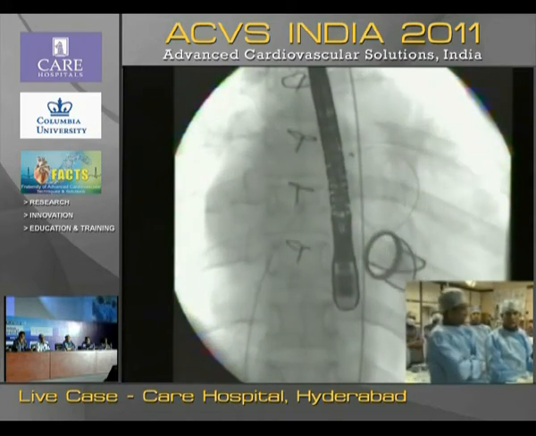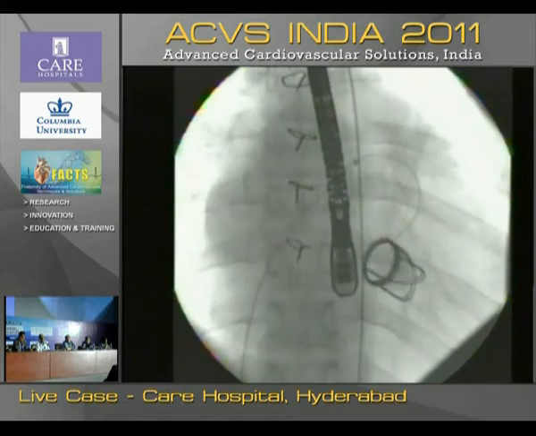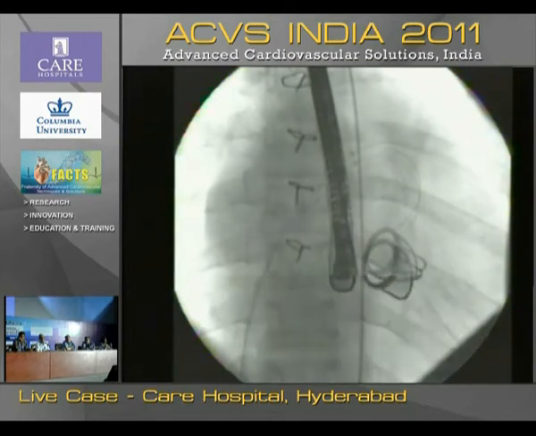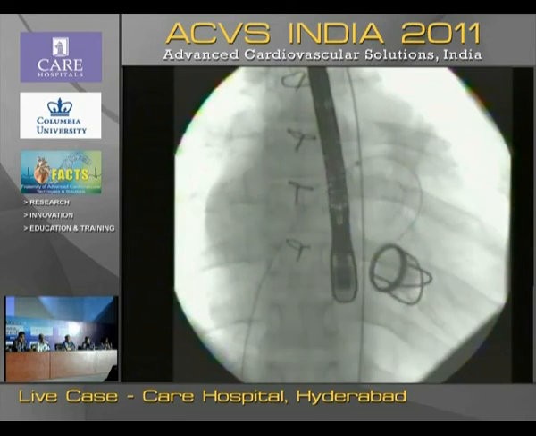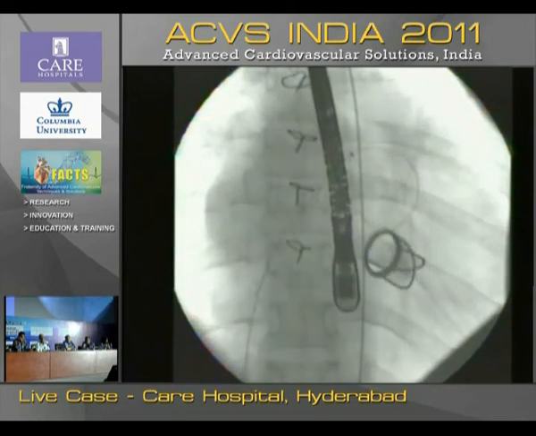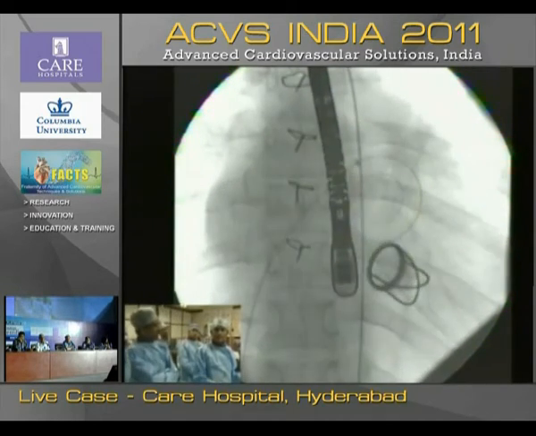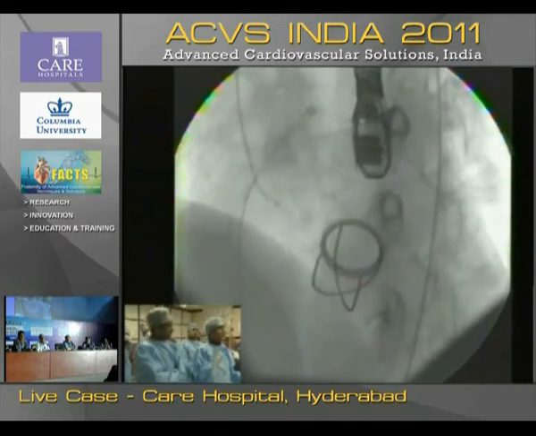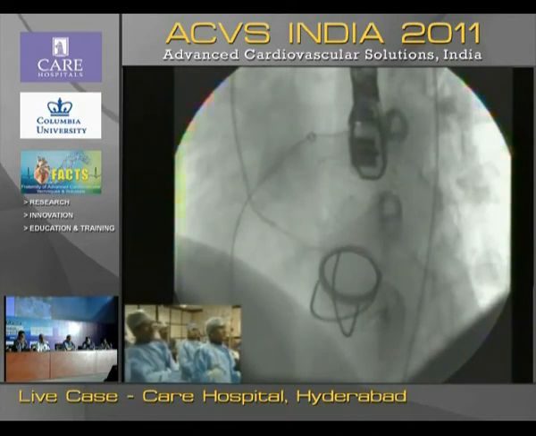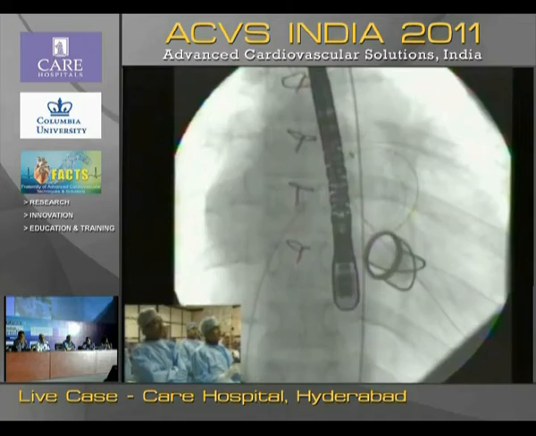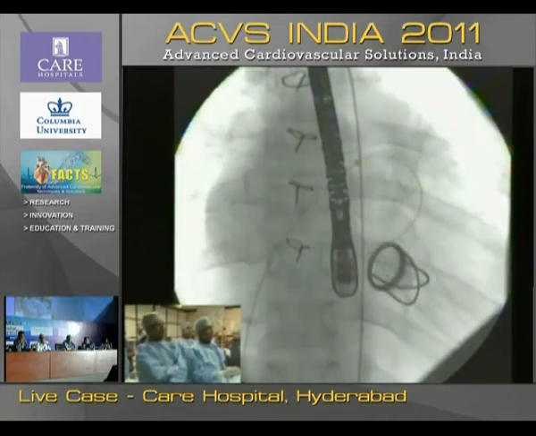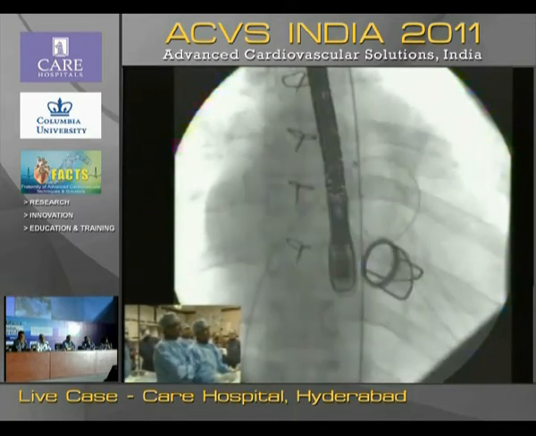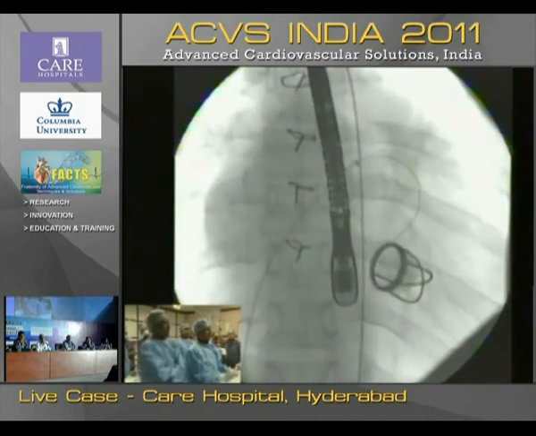So he felt it was better to do the procedure retrogradely because when you try to cross the paravalvular leak antegradely from the left atrium, sometimes it's very difficult. So once we decided that it's easy to cross, what we have done, Dr. Raghava Raju performed a transseptal puncture. As usual, as in yesterday's discussion, he could puncture in just 2-3 minutes.